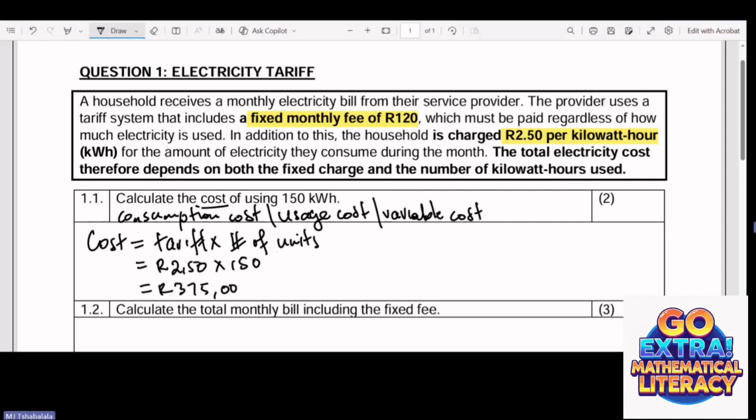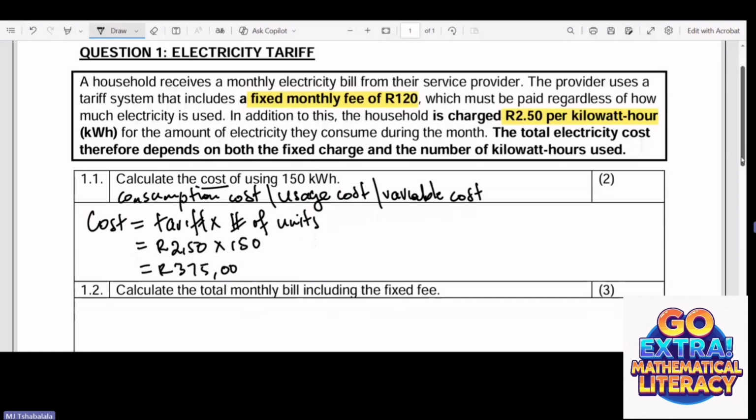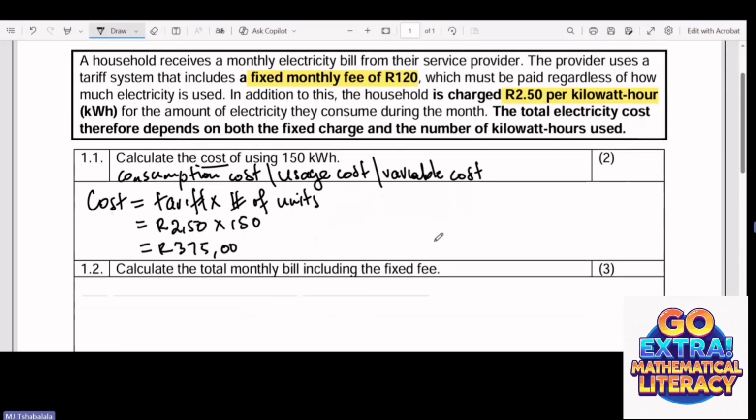Now let's get into the next question. What does the next question say? The next question says, calculate the total monthly bill, including the fixed fee. So now it says we need to calculate the bill, but in this part we need to include the fixed fee, which is the monthly fee of 120.